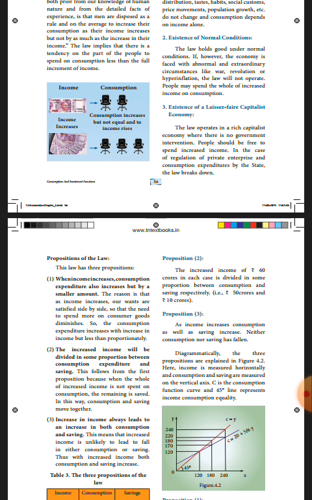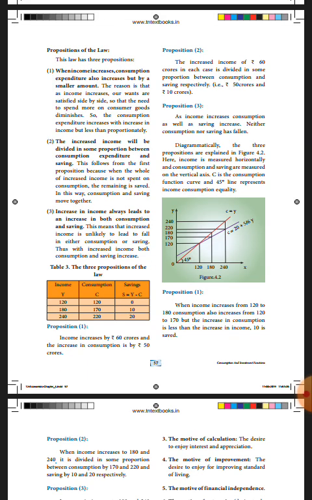Next, the third one: an increase in income always leads to an increase in both consumption and savings. Increased income does not lead to a fall in either consumption or savings. We allot it for both consumption and saving. These are the three propositions of the law. You refer to table 3.